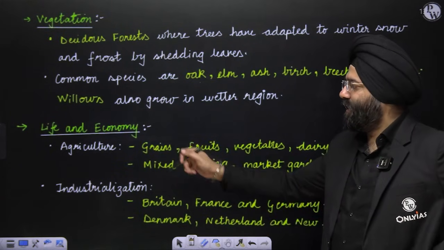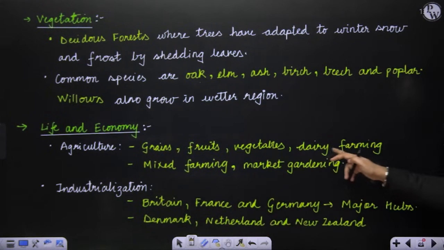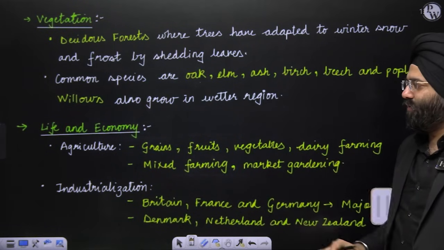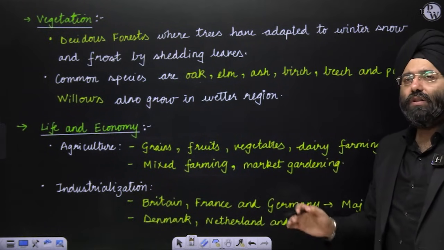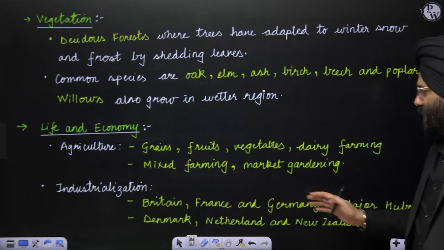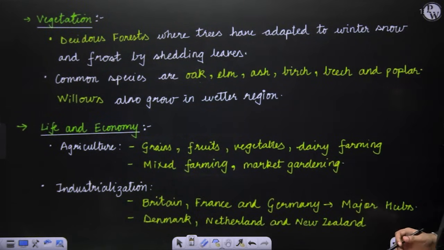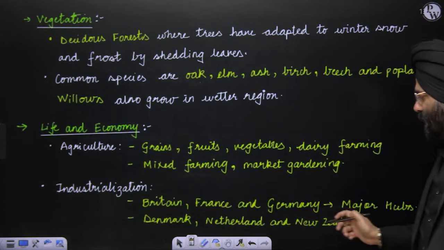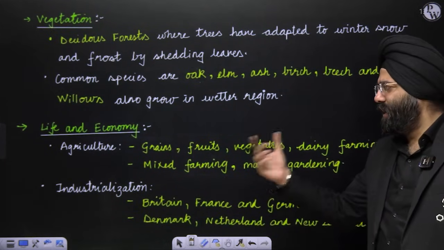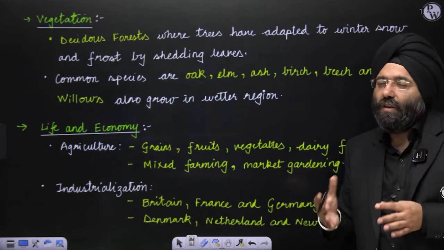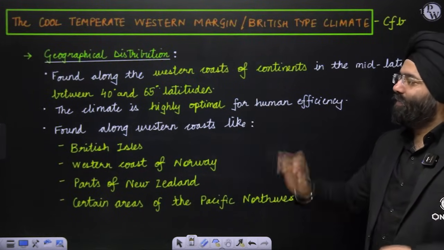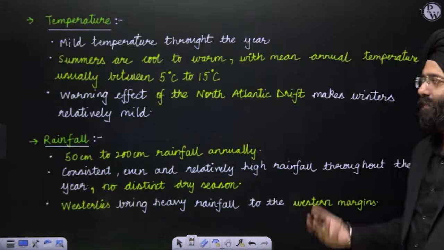Life and economy: agriculture, grains, fruits, vegetables, dairy farming, mixed farming and market gardening are very well developed here, grown to a great extent. Along with it, you realize these are regions of industrial belts also: Britain, France, Germany, hubs of industry, along with Denmark, Netherlands and New Zealand. You see regions of dairy development also, with market gardening and mixed farming. So these are very developed regions, which is why it is considered one of the most optimal for human efficiency. Clear? This can be asked in your papers also.